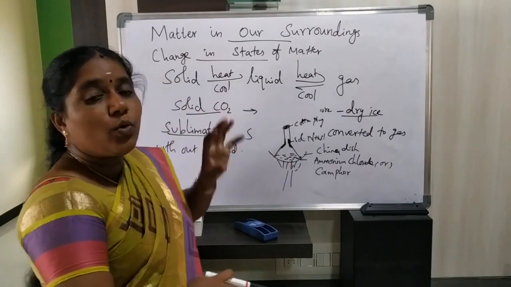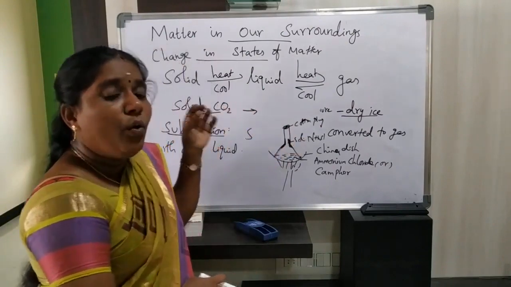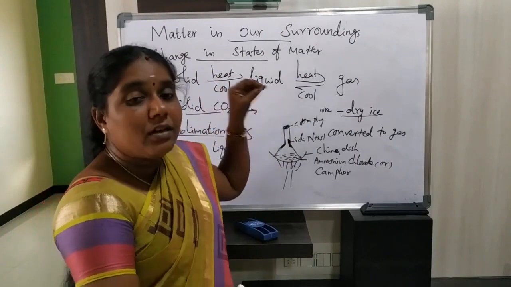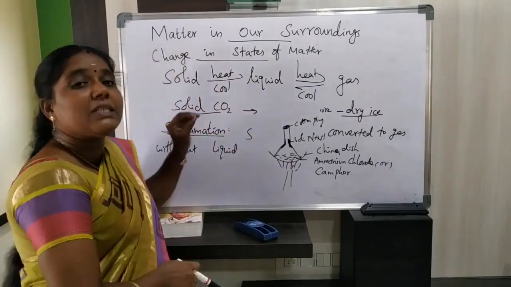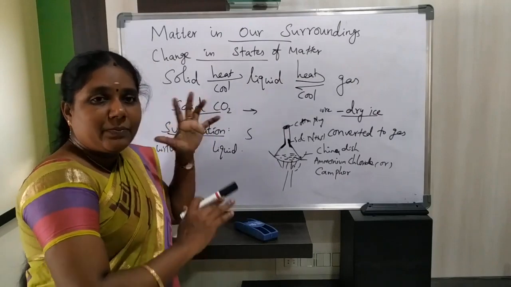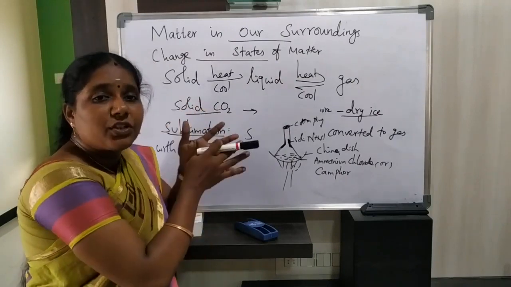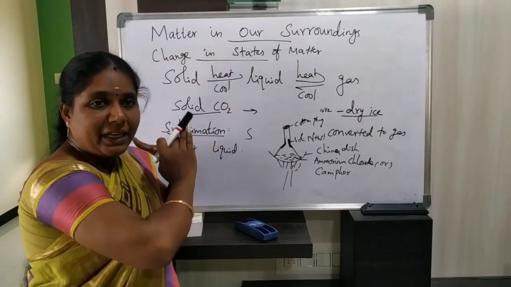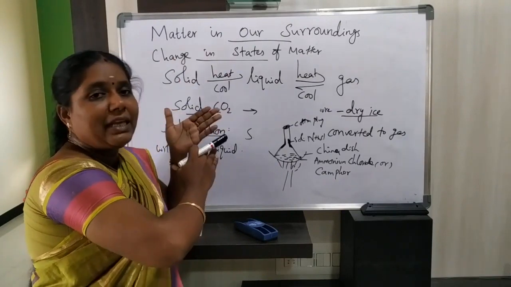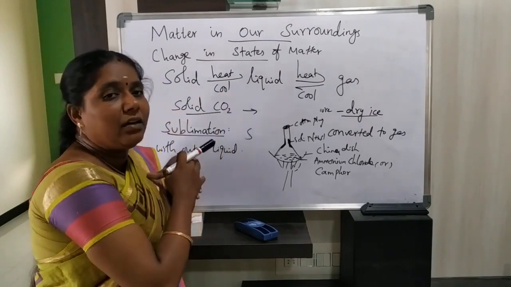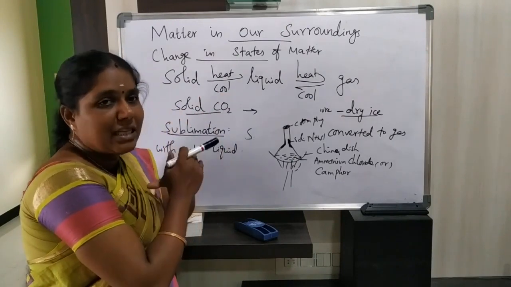So this is also one of the sublimating substances. Why do we call dry ice, that is solid carbon dioxide, a sublimating substance? Because it undergoes sublimation. What is sublimation? That is the process of conversion of one state of matter into another state of matter. Here, solid converts to gas without attaining liquid. This process is called sublimation.